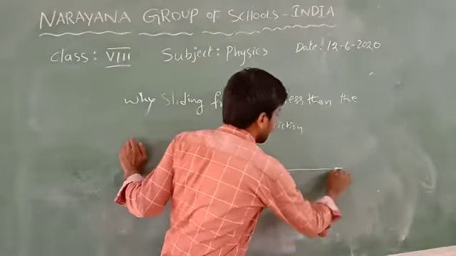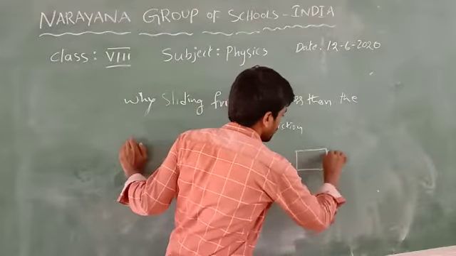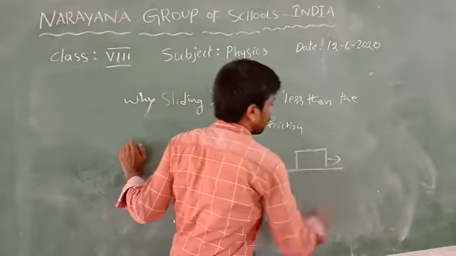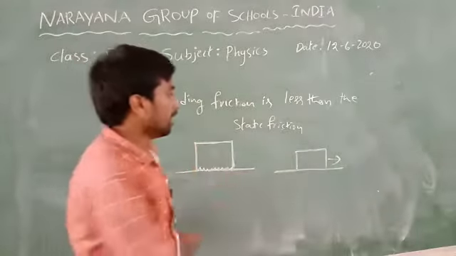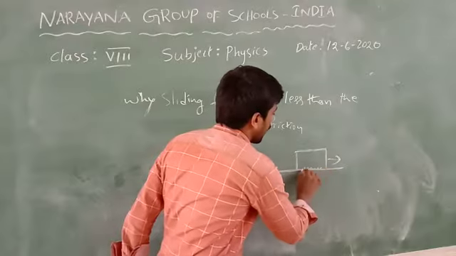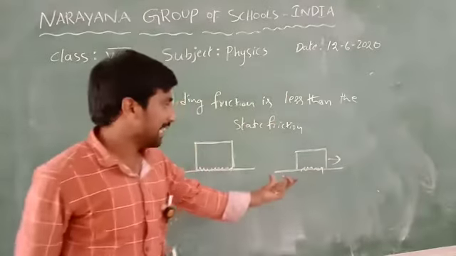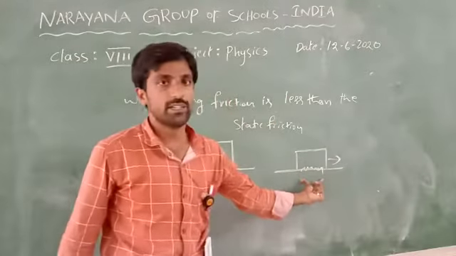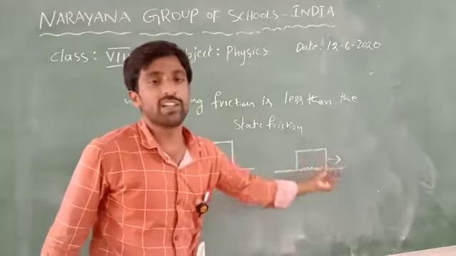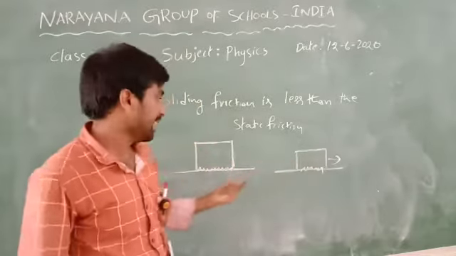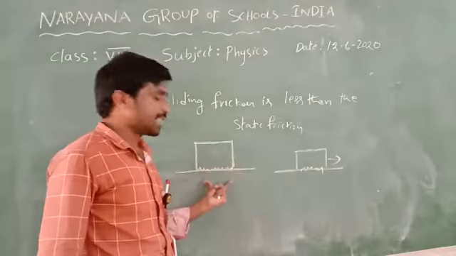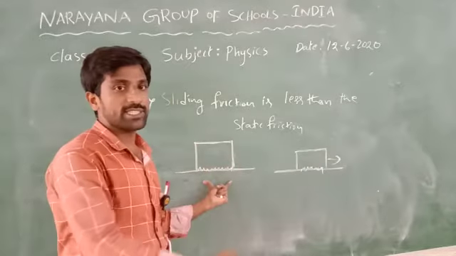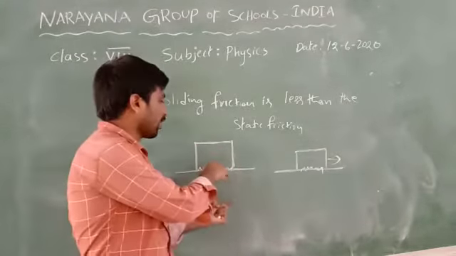If the body is in motion, there is no need to break the interlockings, so less force is required. So if the body is in static friction, more force is required to break down the interlockings.